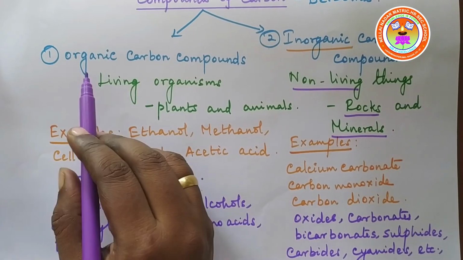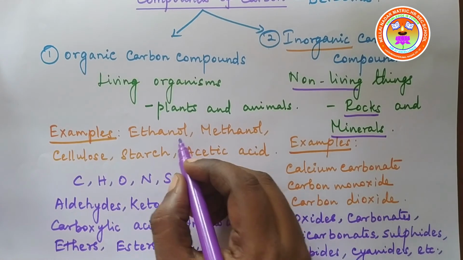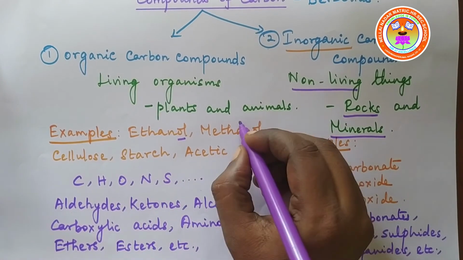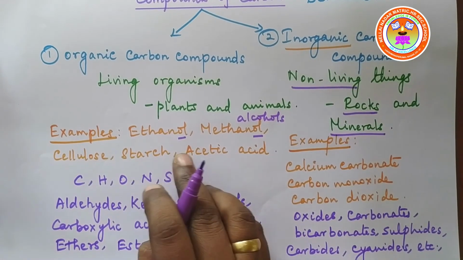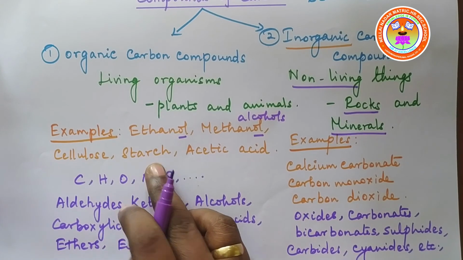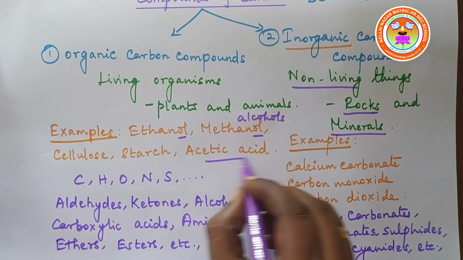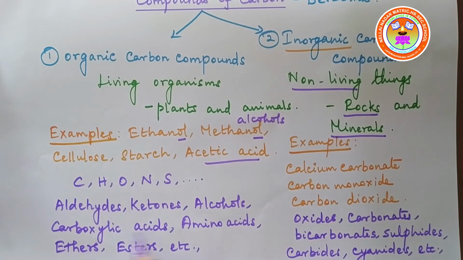Examples for organic carbon compounds are ethanol, methanol, which end with -ol, so they are alcohols. Okay. Ethanol, methanol, cellulose, starch, acetic acid. Acetic acid is a carboxylic acid. Okay, children?